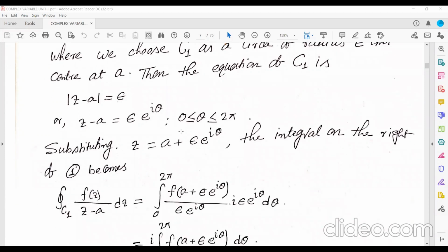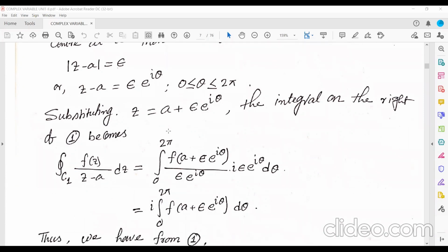If you differentiate, dz equals i epsilon e to the power i theta d theta. Now put it in: f(z) means f of a plus epsilon e to the power i theta, divided by z minus a, which is epsilon e to the power i theta, and dz equal to i epsilon e to the power i theta d theta.